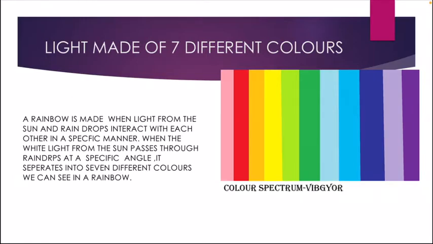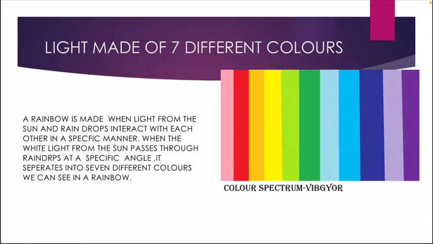Next one. When we talk about color, we have the color spectrum. Can you see the color spectrum here? Yes, the 7 colors that white light is made up of are also known as the color spectrum. Each of the colors has a specific amount of energy. When the color is darker, you get more energy, and when the color is lighter, you can see the difference. So as you can see, red possesses the least energy and violet possesses the most energy. So this is how the color spectrum goes.